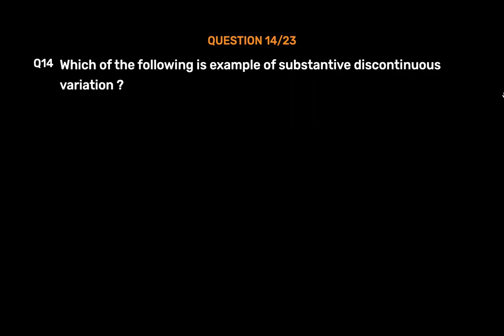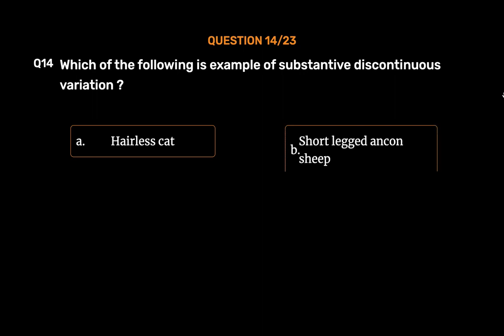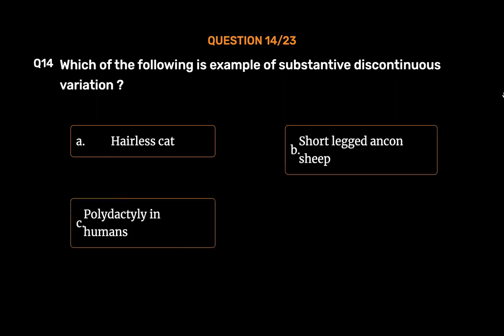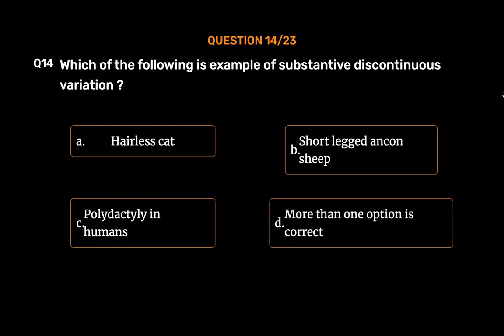Question number 14. Which of the following is example of substantive discontinuous variation? Option A. Hairless cat. Option B. Short-legged Ancon sheep. Option C. Polydactyly in humans. Option D. More than one option is correct. The correct answer is option D. More than one option is correct.